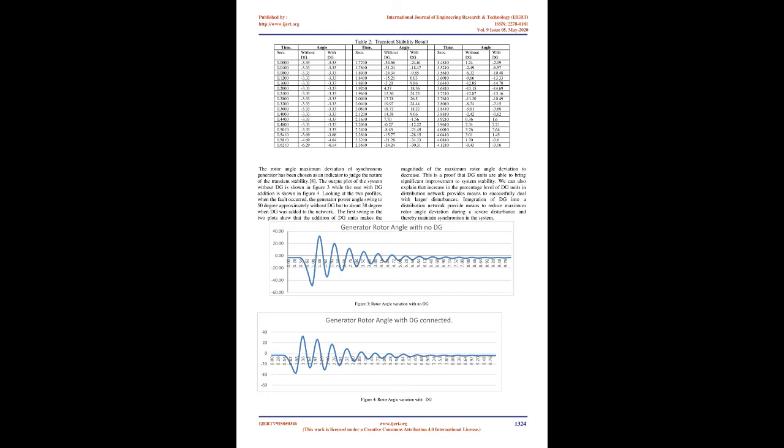4.0 Transient stability indicators. In determining the impact that will be experienced in the distribution network due to integration of DG units into it, an indicator is used. This indicator is used in reference to oscillations of the rotor speed of the synchronous generator at a generating station. Maximum rotor speed deviation is chosen as the indicator.